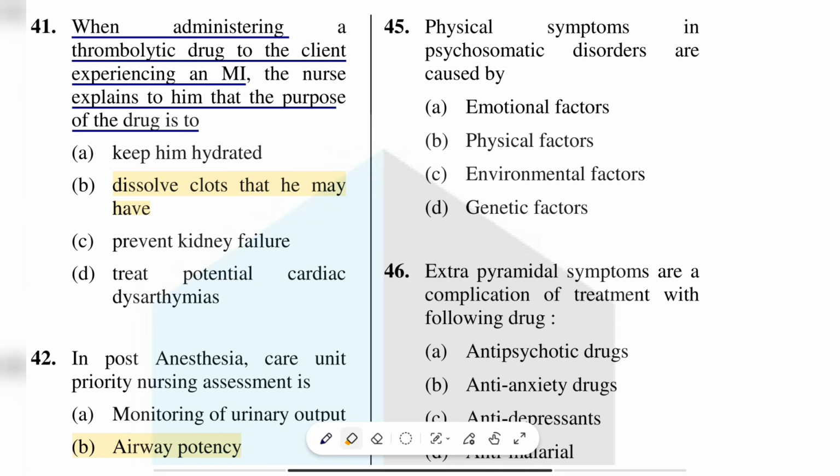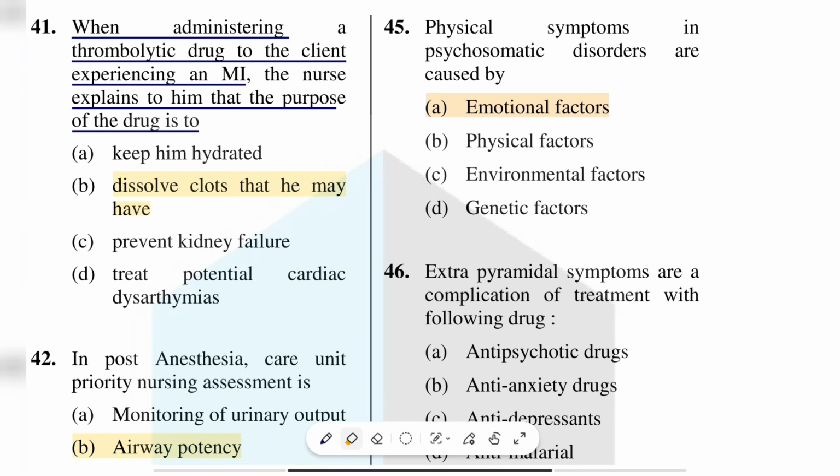Question number 45. Physical symptoms in psychosomatic disorders are caused by emotional factors, physical factors, environmental factors, genetic factors. Here the right answer is option A, emotional factors. In psychosomatic disorder, physical symptoms come from emotional factors.